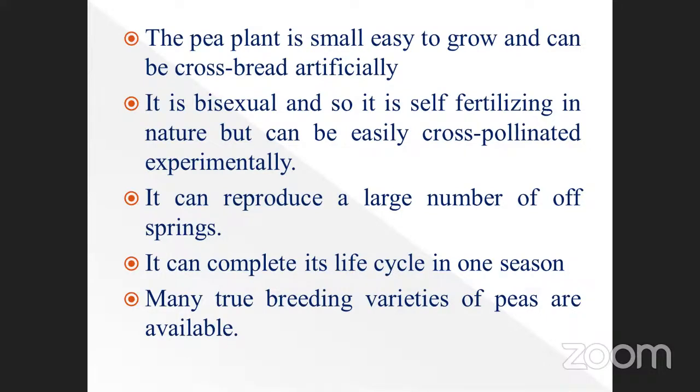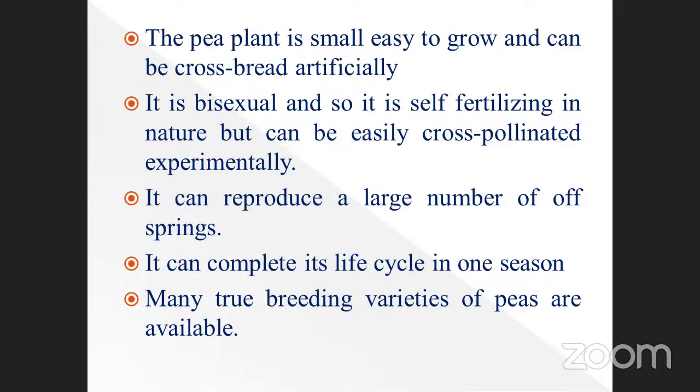Third one, it can produce a large number of offspring. The number of offspring is very high. Okay, during the hybridization process, otherwise called cross-pollination, it can complete its life cycle in one season. One season may take 3 to 4 months. So per year, we can get what is a hybrid?